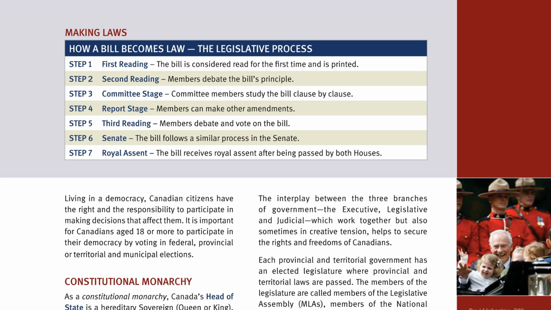Step 6 is the Senate stage. The bill will follow a similar process in the Senate. Step 7 is called royal assent. The bill receives royal assent after being passed by both houses.